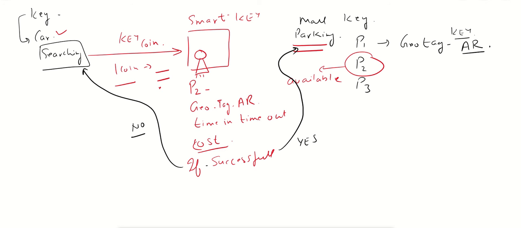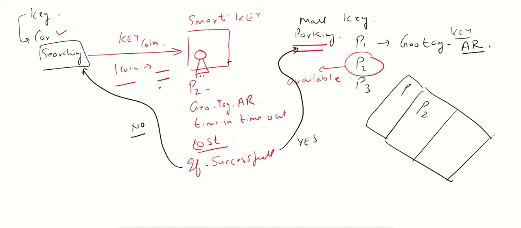Now if the contract is successful and implemented and the car enters, suppose this is our parking space, this is our P2 parking, this is our P1 parking. Now it has a geotag. Now the contract is successful.